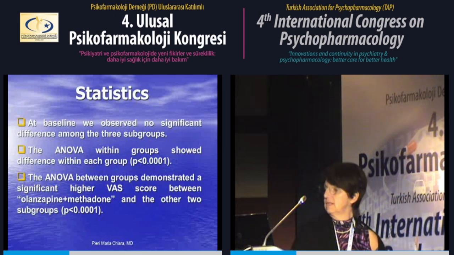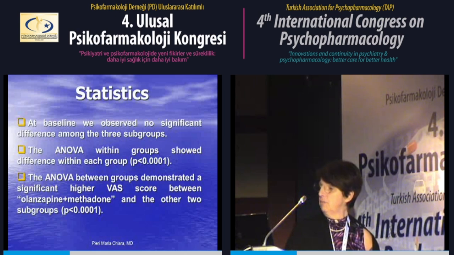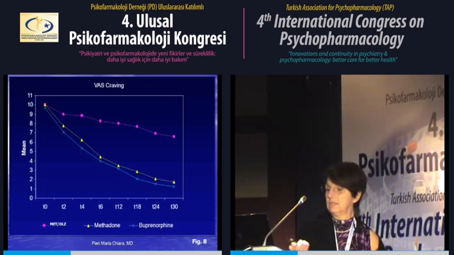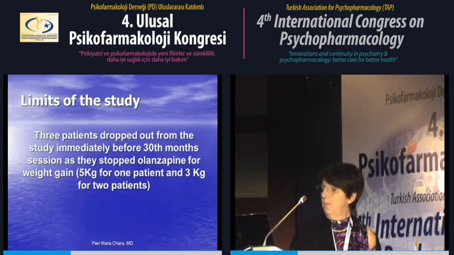You can see the total sample, and at baseline we observed no significant difference among the 3 subgroups. The ANOVA within group shows the difference within each group. The ANOVA between groups demonstrates a significantly higher VAS score in the olanzapine methadone group than in the other 2 subgroups, with P less than 0.001. This is very important.